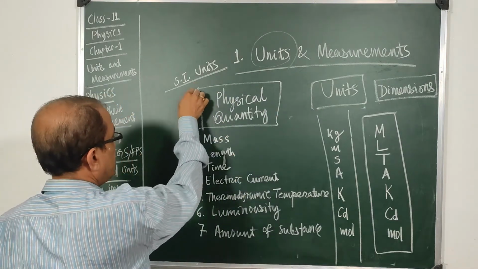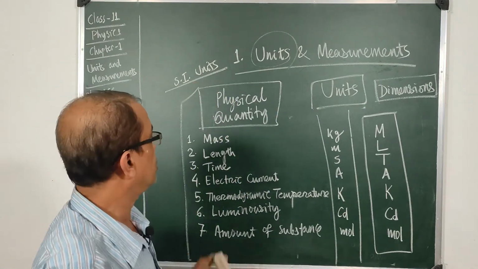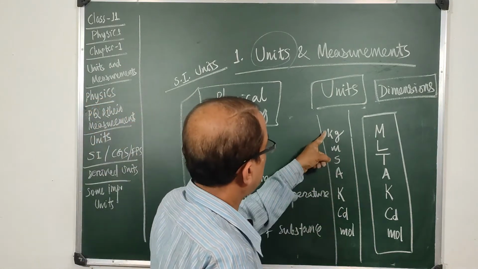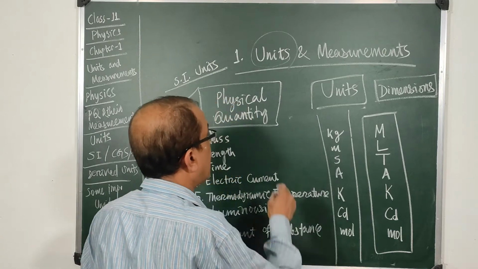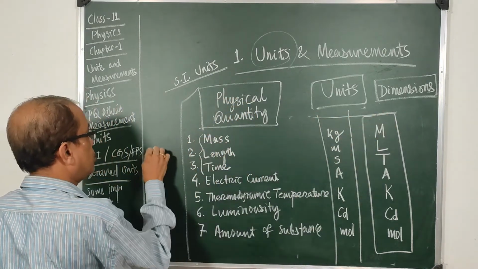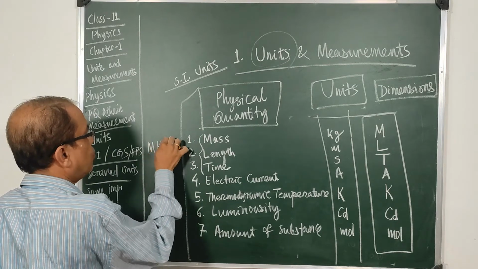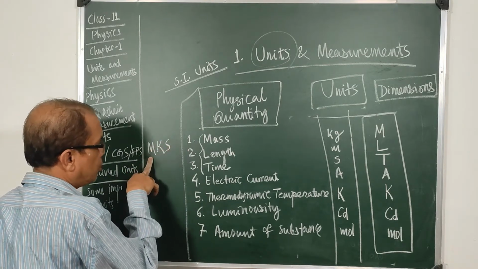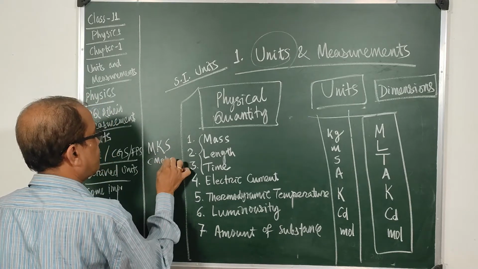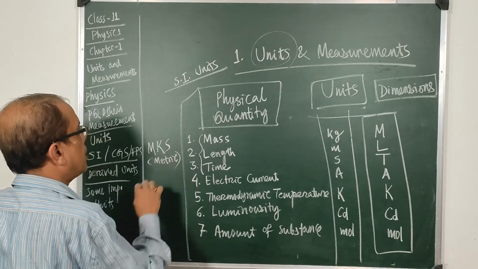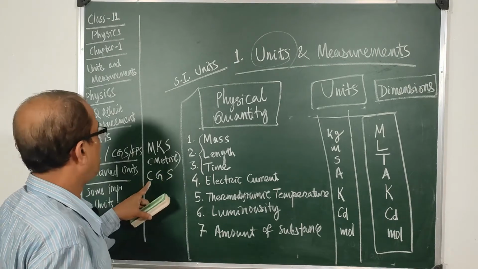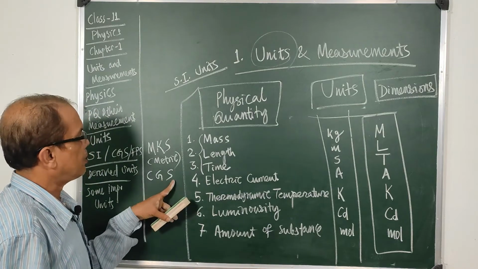So these things will be used for studying or writing the dimensions of the things. So just remember that this is known as the SI units, in which mass, length and time are measured in kg, meter and second. And earlier in your high school days you have studied that these three things constitute the system called MKS system, for meter, kilogram and second. This system is known as metric system. And there is another smaller system called CGS, where length is in centimeter, mass in gram and time in second.